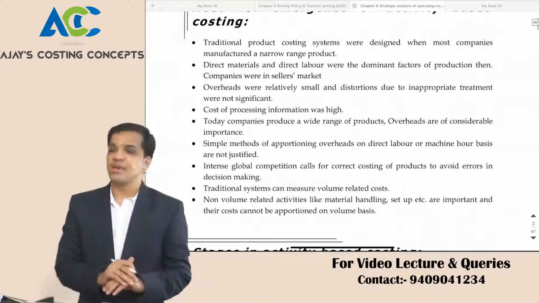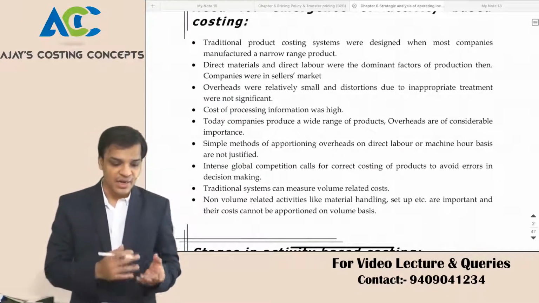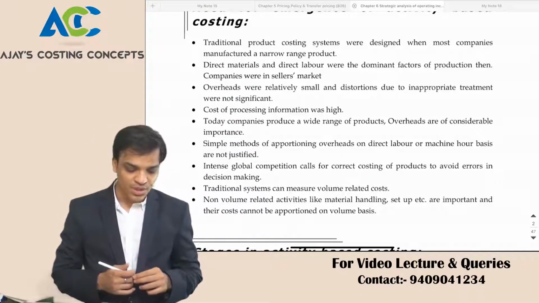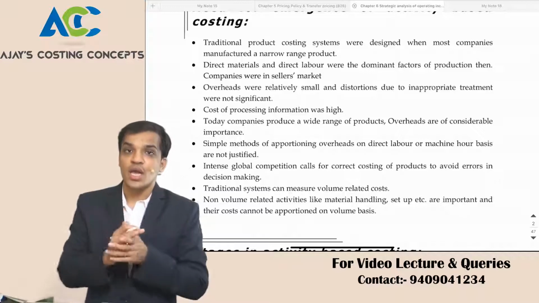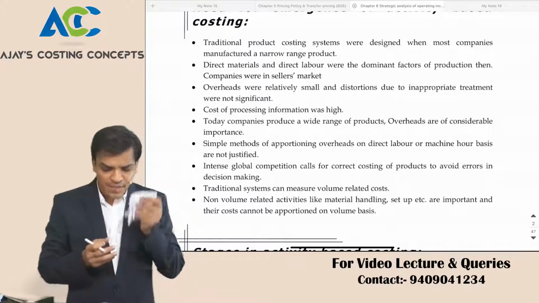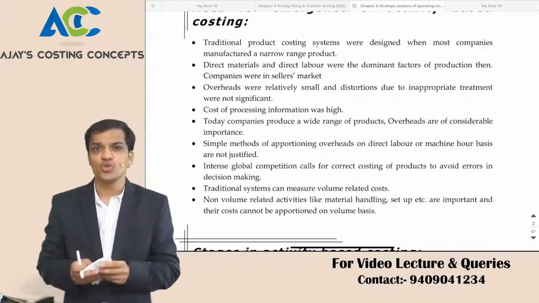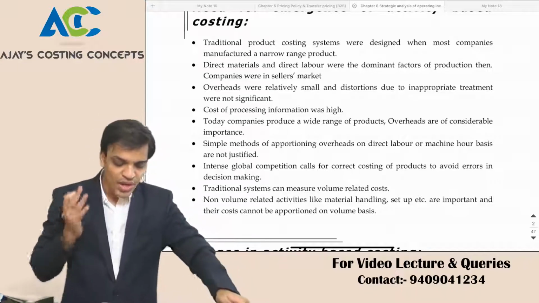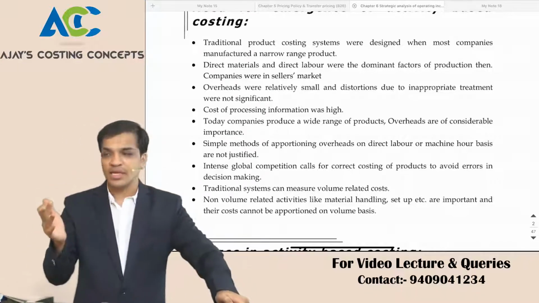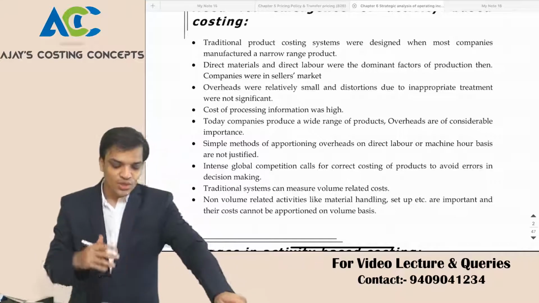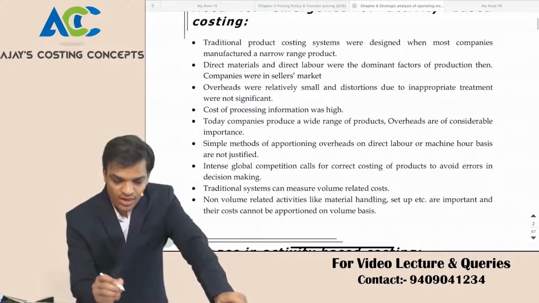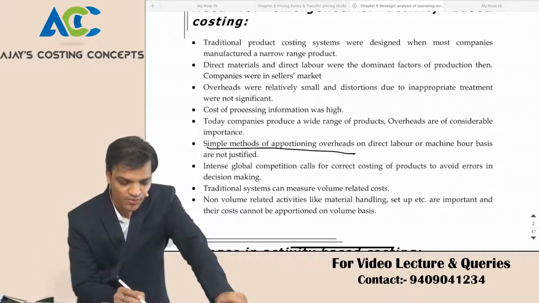Why do we need activity based costing? As simple as that. Traditional product costing was designed when most companies manufactured a narrow range of products. With multiple products and multiple activities, a company cannot go through traditional based costing. It has to go through activity based costing, right? So it is a simple method for apportionment of cost.